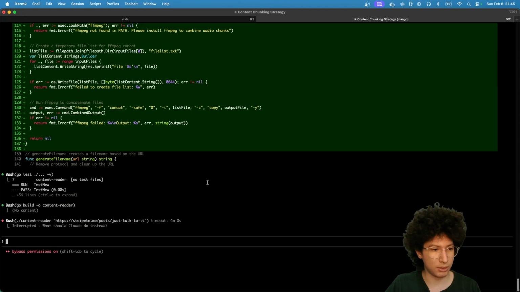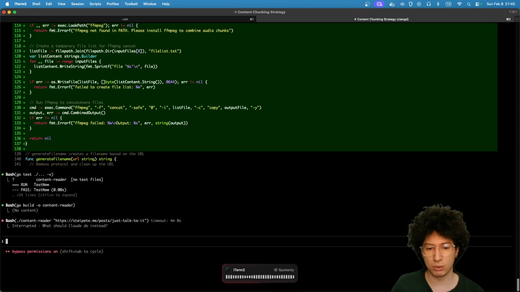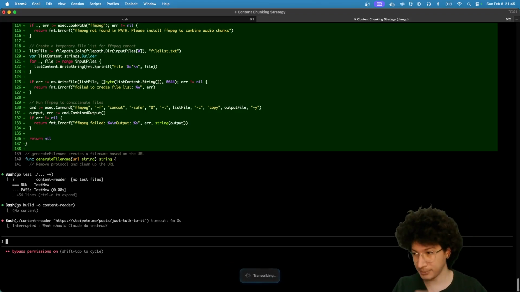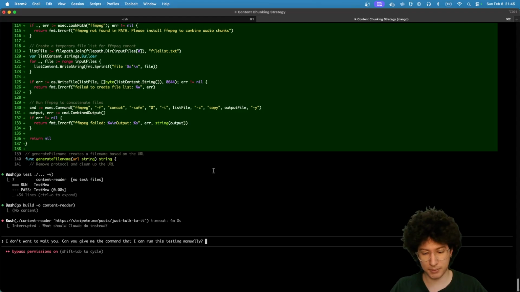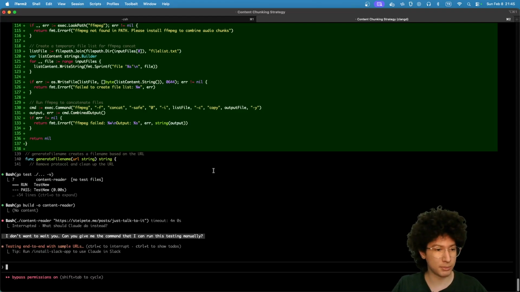I don't want to wait for it. Can you give me the command that I can run this testing manually? Let's get a command from it so we can run this manually from the terminal.